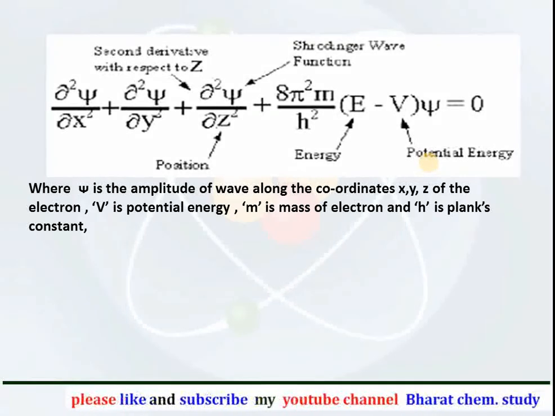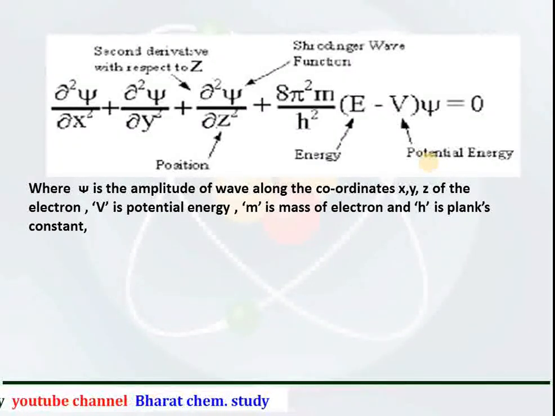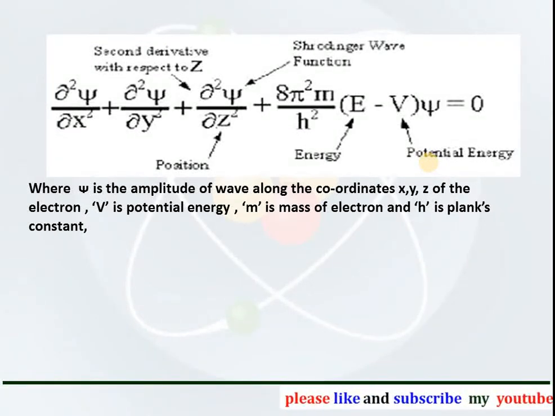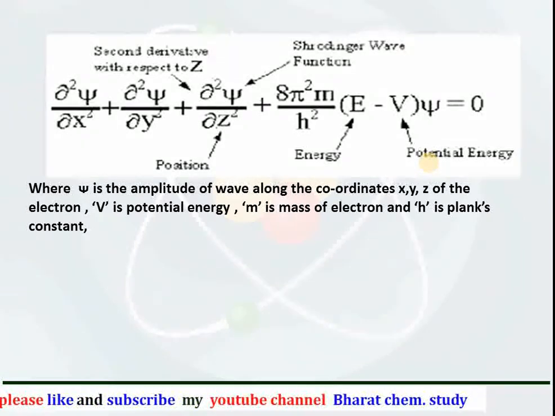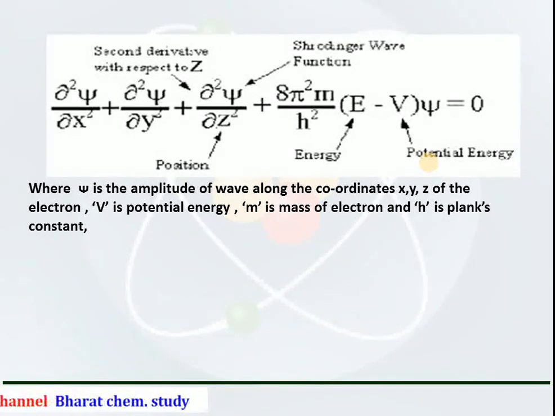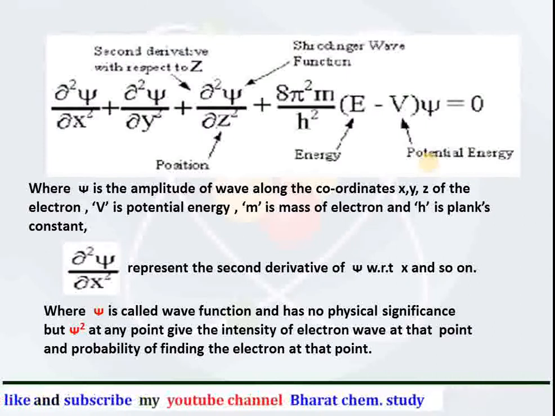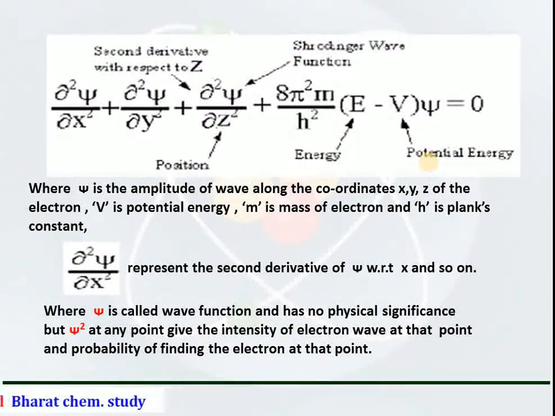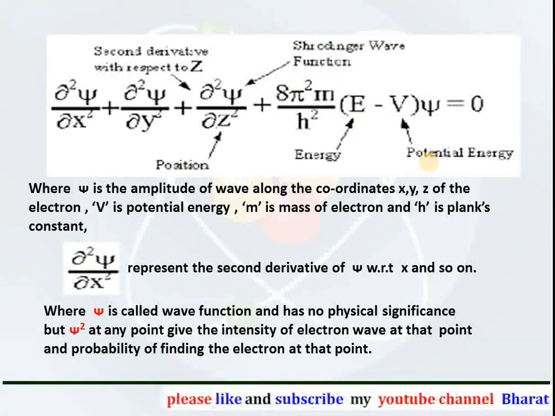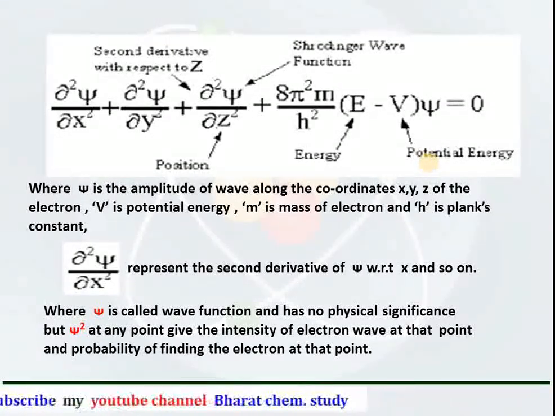Del square psi upon del y square is called the double derivative of psi with respect to y axis, and del square psi upon del z square is called the double derivative of psi with respect to z axis, where psi is called the wave function and has no physical significance, but psi square at any point gives the intensity of the electron wave at that point and the probability of finding the electron at that point.